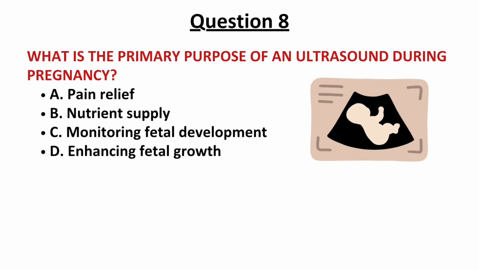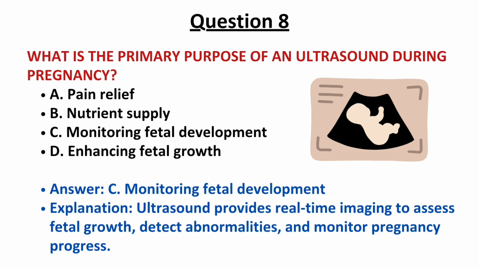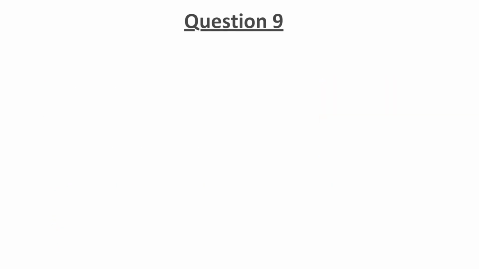Question number 8. What is the primary purpose of ultrasound during the pregnancy? Options are pain relief, nutrient supply, monitoring fetal movement and enhancing fetal growth. And the correct answer is option C, monitoring fetal movement. Ultrasound provides real-time imaging to assess fetal growth, detect abnormalities and monitor pregnancy progress. So the correct answer is option C.